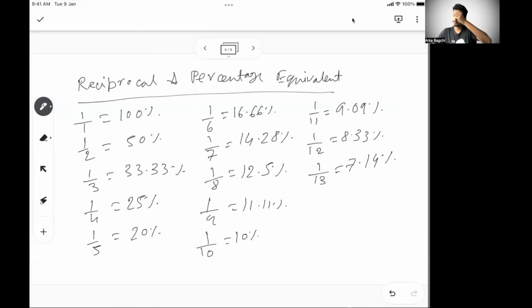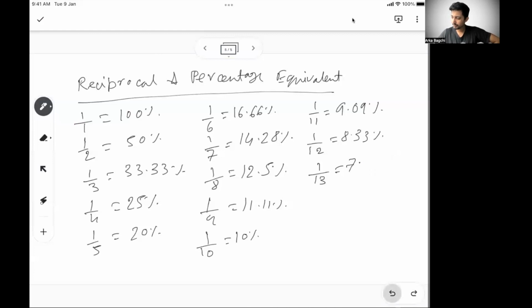Just a minute, let me check if it is 7.1. No, this is 7.8%, my bad.